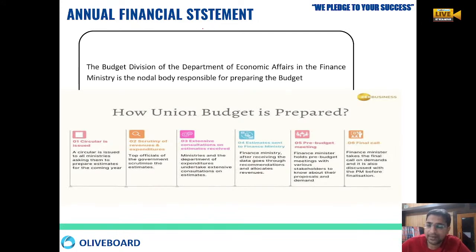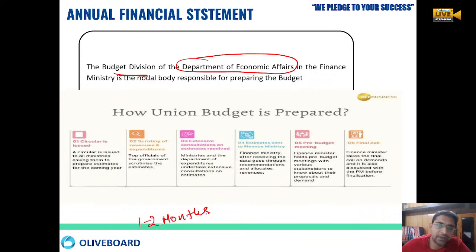So, who prepares the budget and how is it prepared? The budget division of the Department of Economic Affairs prepares the budget. People think that this is only a one or two months' work. No, it is not a one or two months' work. The process starts from September or October every year.